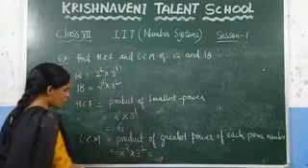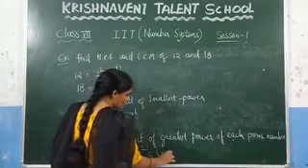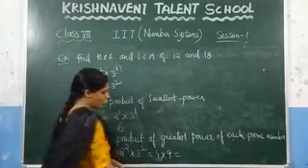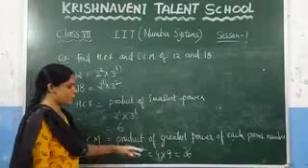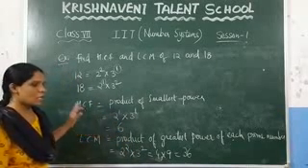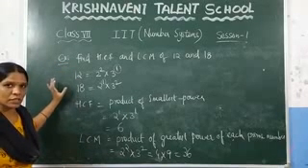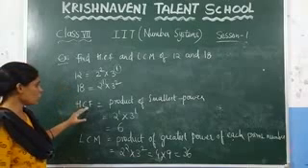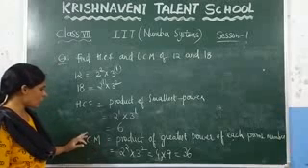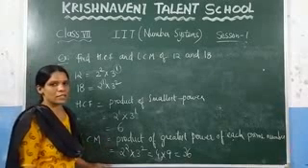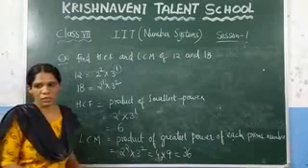Now calculate: what is the value of 2 square, which is nothing but 4. What is the value of 3 square? 3 into 3, 9. And what is the value of 4 into 9, which is 36. So what is the LCM of 12 and 18? 36, and the HCF is 6. How do you calculate? First you need to find the prime factors of each of the numbers. After that, if you want to find the HCF, you need to take the smallest power, and if you want to find the LCM, you need to take the greatest power. Like this, you have to find the LCM and the HCF of the given two numbers.